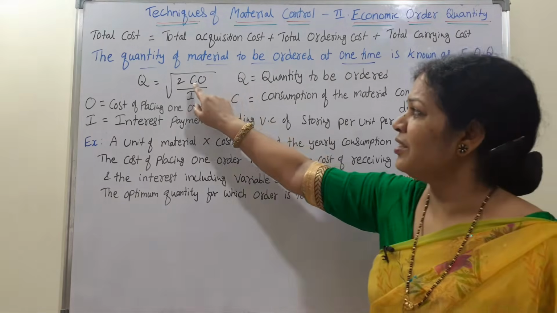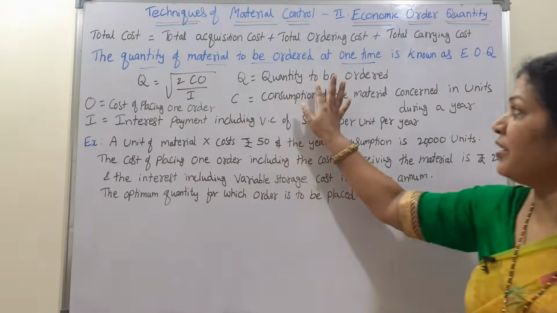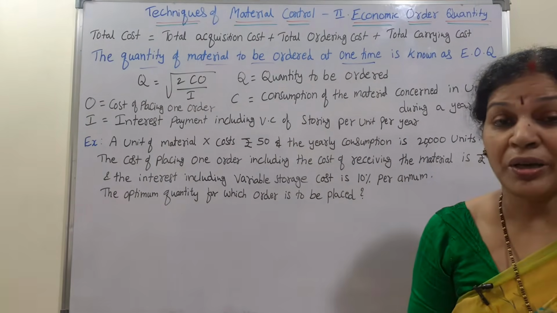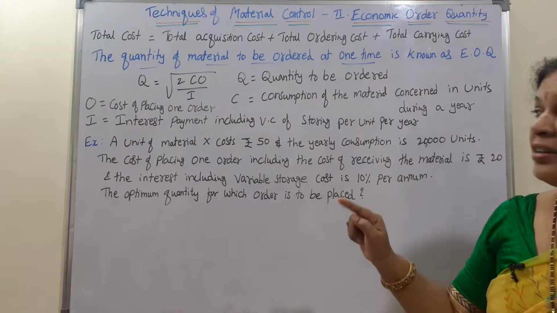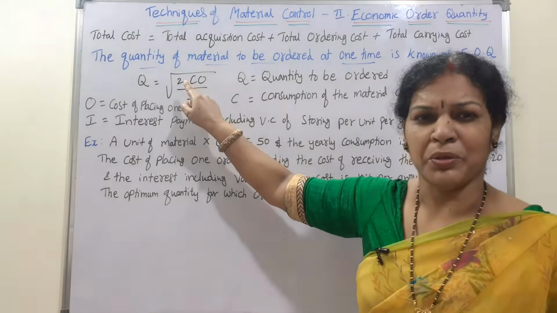What is this? Q. Q means quantity. Quantity to be ordered. How much quantity I have to order? That is Q, quantity to be ordered. Next, 2 means number 2 only.